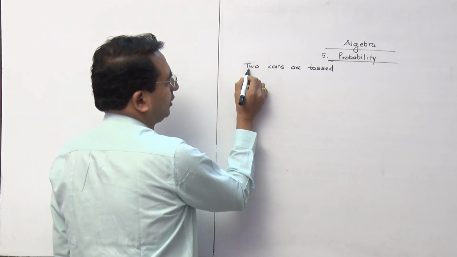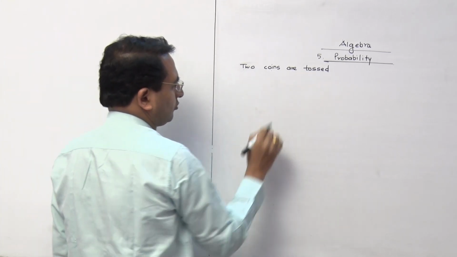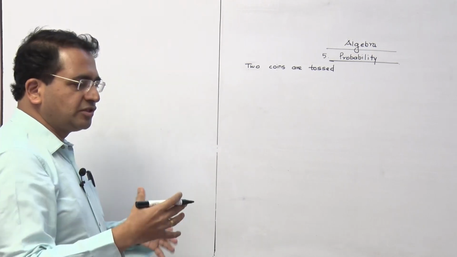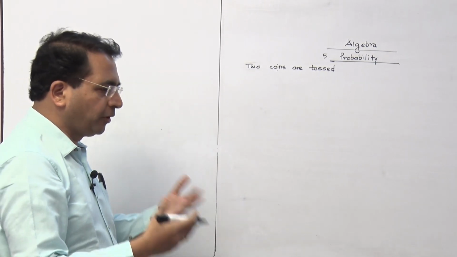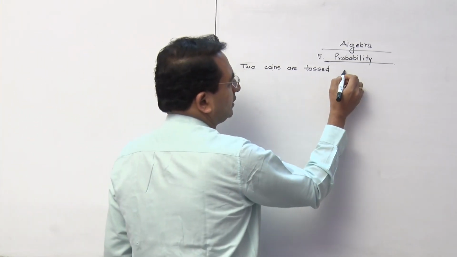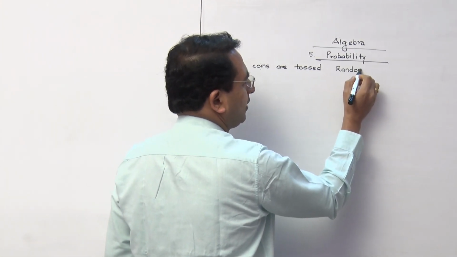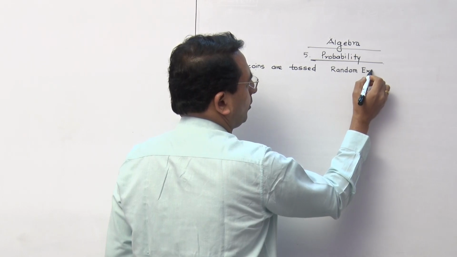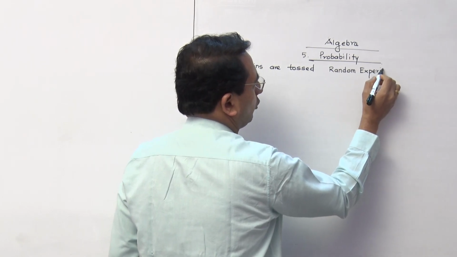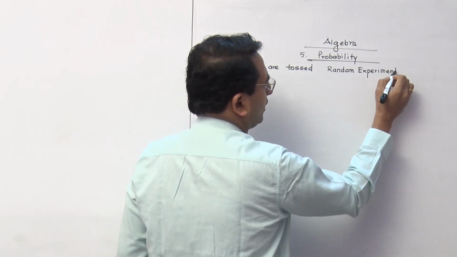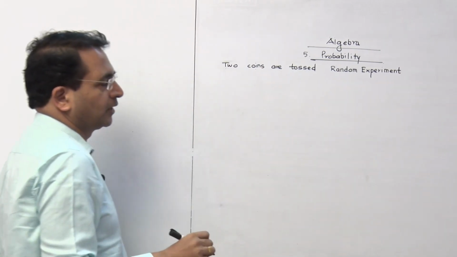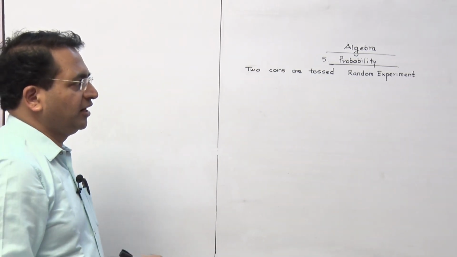Now, here I have written two coins are tossed. This is a thing what we perform, that is what we call a random experiment in probability. Why do we call it a random experiment?